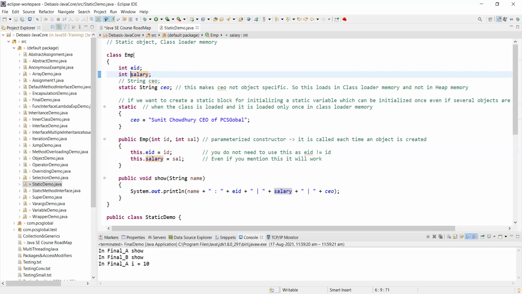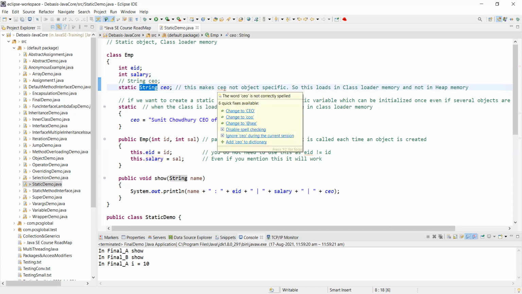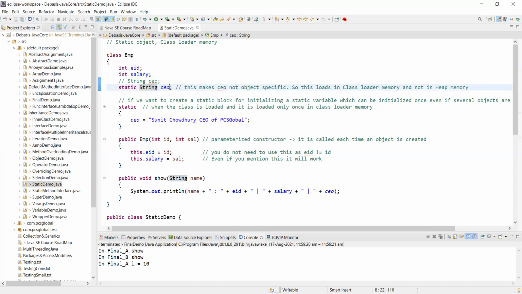When faced with such a scenario, before you assign it, you have to declare it using a modifier called static. CEO is a name, so I am using CEO as a String. String is a data type, and CEO is the actual data.